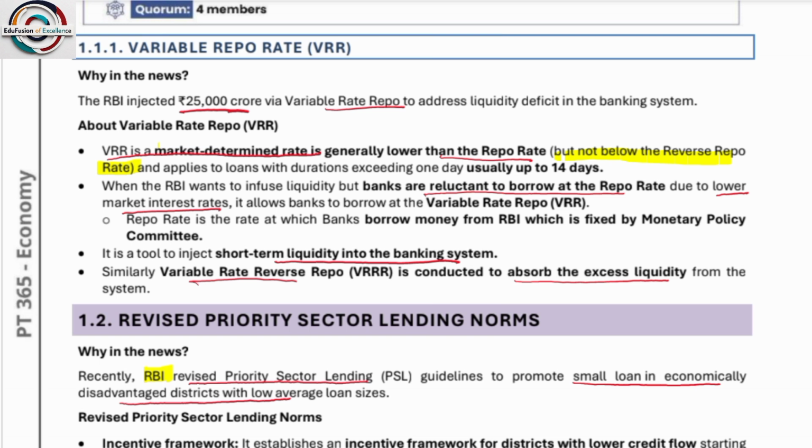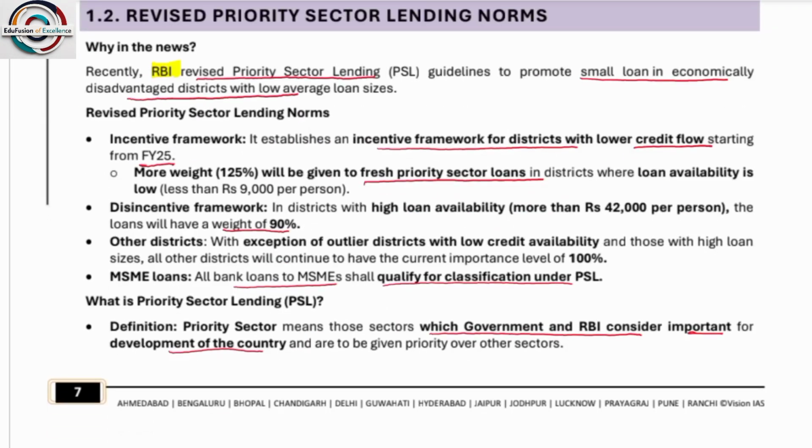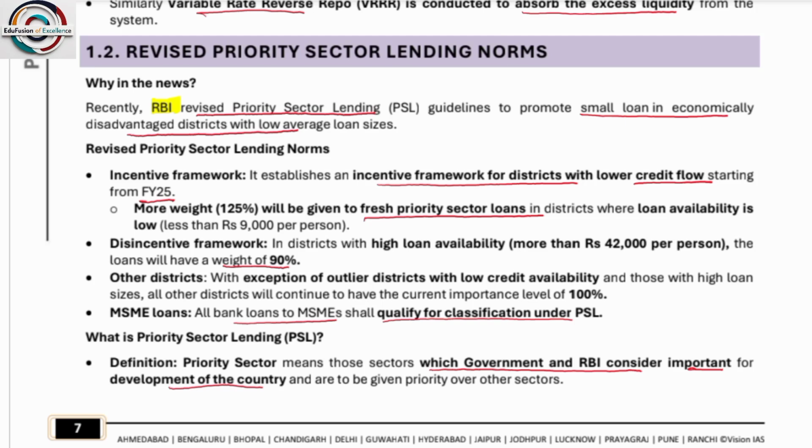So what is repo rate? Repo rate. So first of all, understand repo rate. What is repo rate? Repo rate is the rate at which RBI or central bank lends money to other commercial bank. Okay. So what is variable repo rate? Variable repo rate is a market determined rate, generally lower than the repo rate. So basically, variable repo rate depends on market rate of operation. Okay, so it is generally lower than the repo rate. When RBI wants to infuse liquidity but banks are reluctant to borrow at the repo rate due to lower market interest, it allows banks to borrow at variable repo rate.